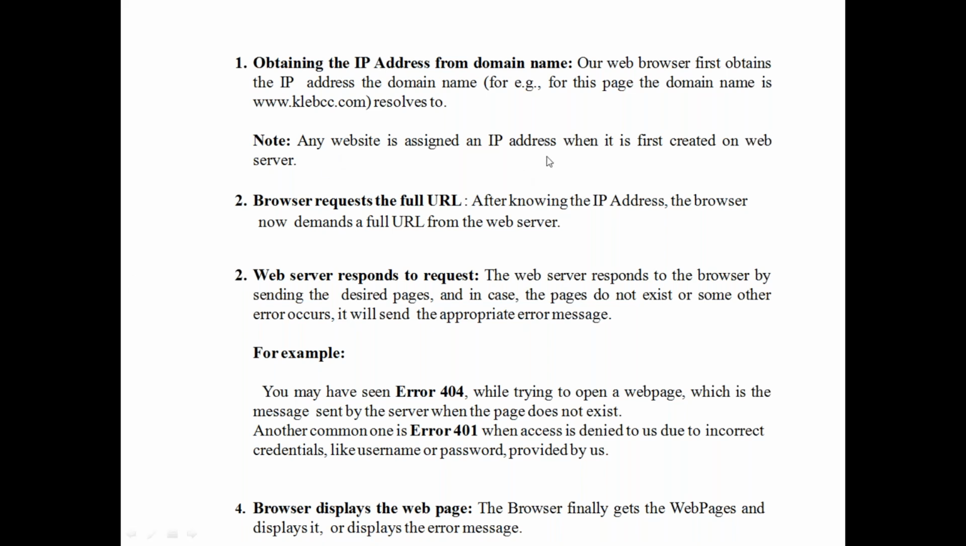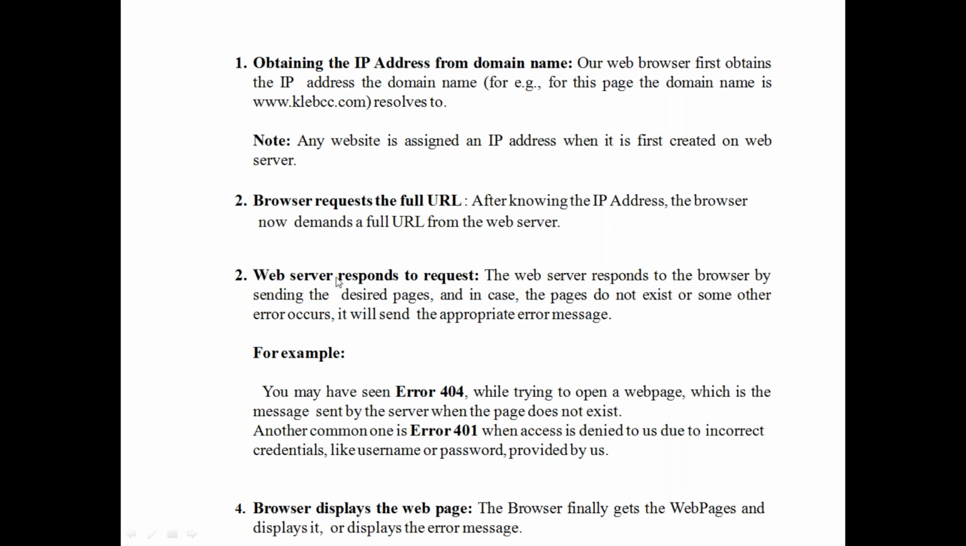And after creating the web server IP address, the browser requests the full URL. When searching, first you have to write the full name of your website. For example, www.klebcc, our website. If you use only KLE, it shows only KLE. If you use klebcc.com, that shows our college website only. So the browser requests the full URL.